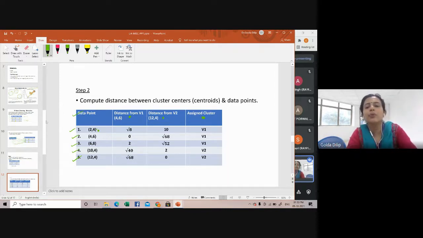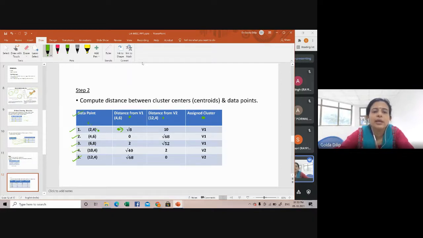First, let's try to compute the distance. How do I compute the distance? The Euclidean distance formula. You apply the Euclidean distance formula. So first, let me find out the distance between 2, 4 and 4, 6. That is this part. How do I get the square root of 8? Can somebody tell me how I get the square root of 8?